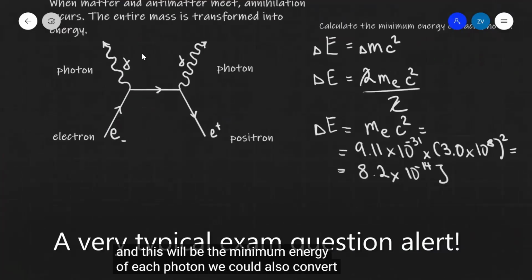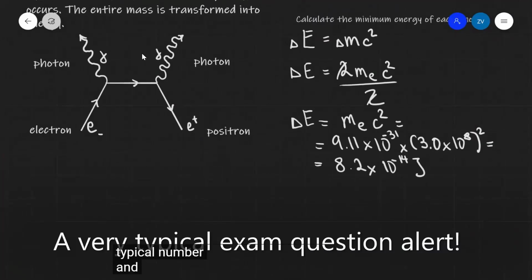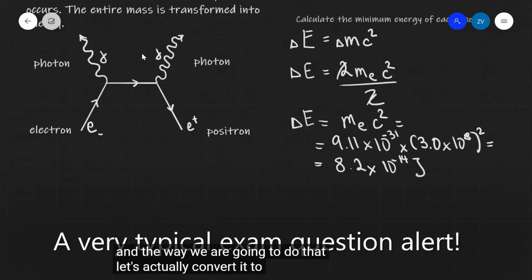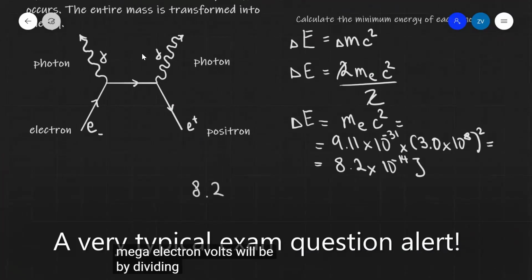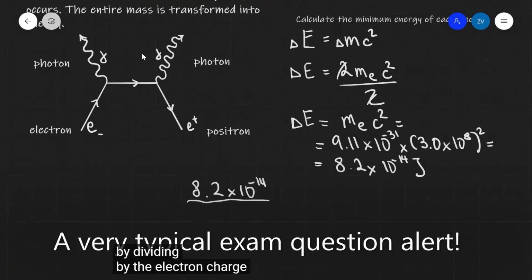We could also convert that to electron volts, which is quite a typical number. And the way we are going to do that, let's actually convert it to mega electron volts, will be by dividing by the electron charge.